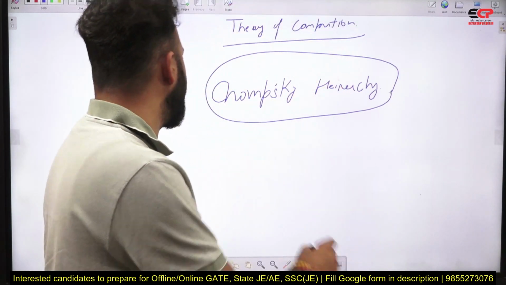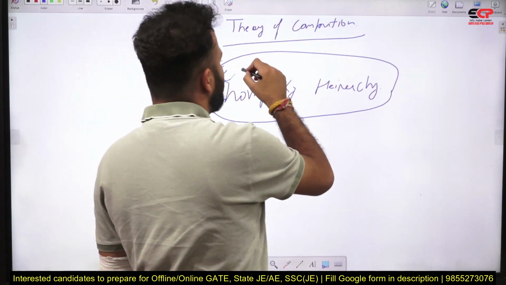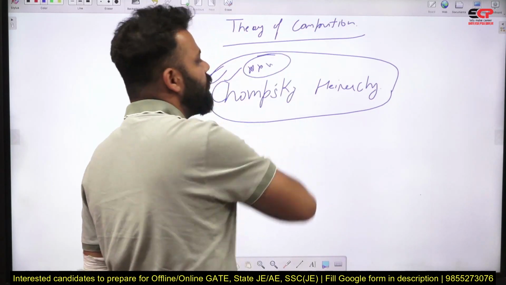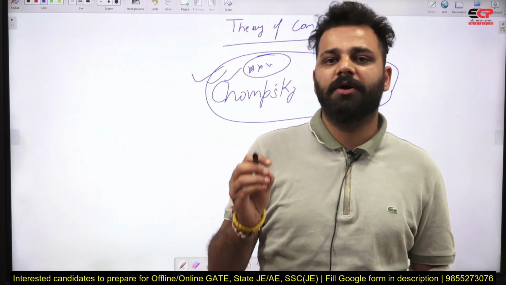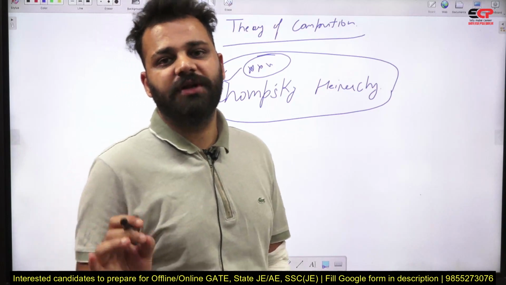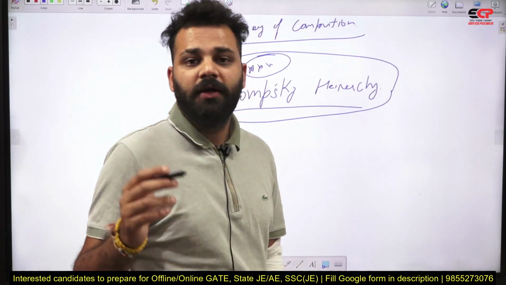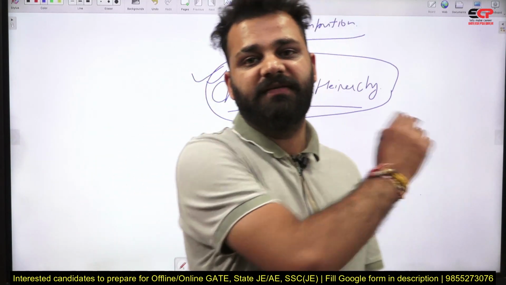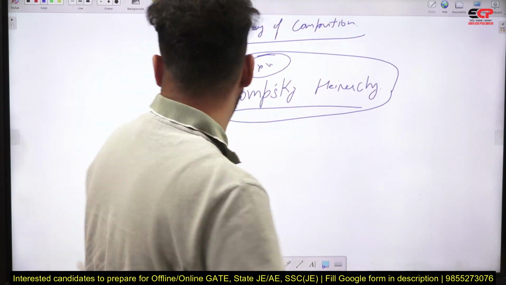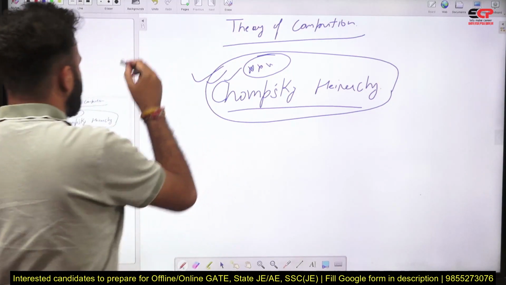Now this Chomsky hierarchy is the most important thing in theory of computation. If you don't know Chomsky hierarchy, you will not be able to attempt a single question in theory of computation. And if you have a clear understanding of Chomsky hierarchy, some of the 1 marks questions will be based directly on this only. So it is a very important topic.